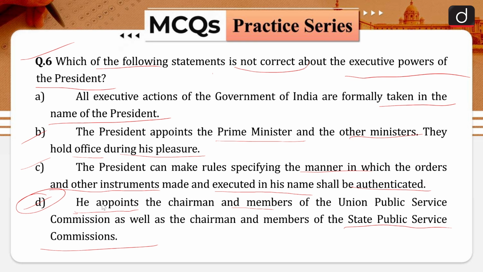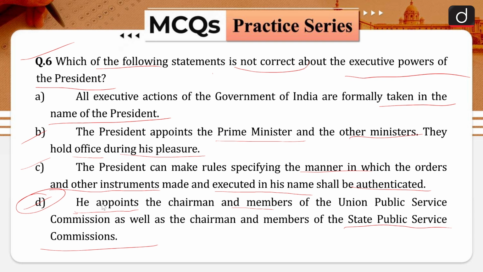He or she has the power to appoint and remove other constitutional dignitaries, including the Attorney General for India, the Comptroller and Auditor General of India, the Chief Election Commissioner and other election commissioners, the chairman and the members of the UPSC and Joint Public Service Commissions, the governors of states and the chairman and members of the Finance Commission, among others.